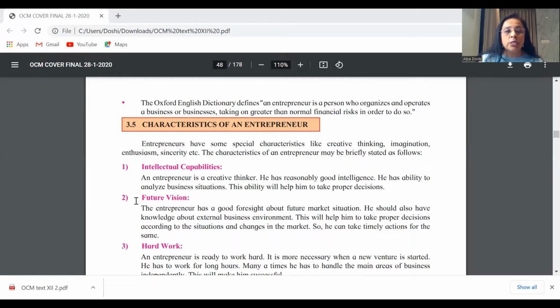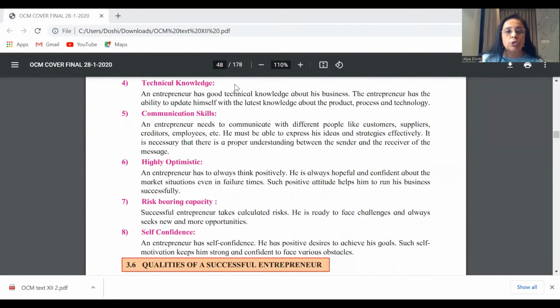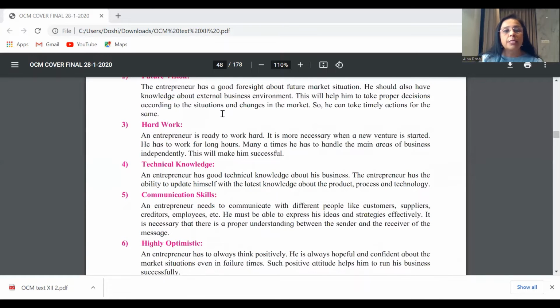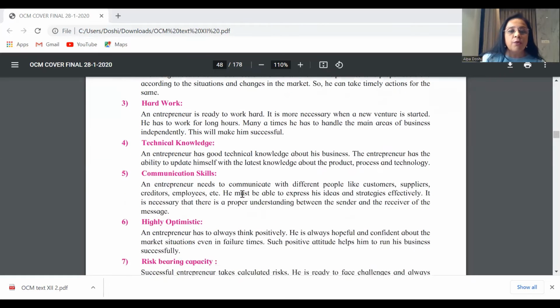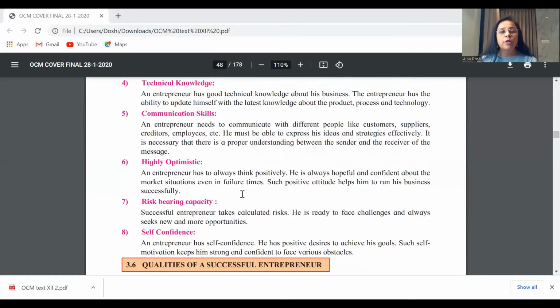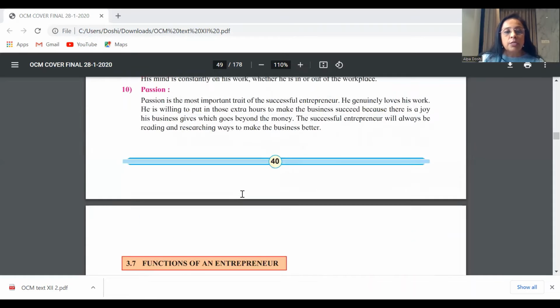You say that because he requires future vision, he must have intellectual capabilities, because he must be able to analyze things, because he must have technological knowledge, and so he must be intelligent. He must have good communication skills, and therefore intelligent capabilities become a must. So from within this, you will be able to write the answer for a justify question as well. As we have already said, qualities is deleted from your syllabus.